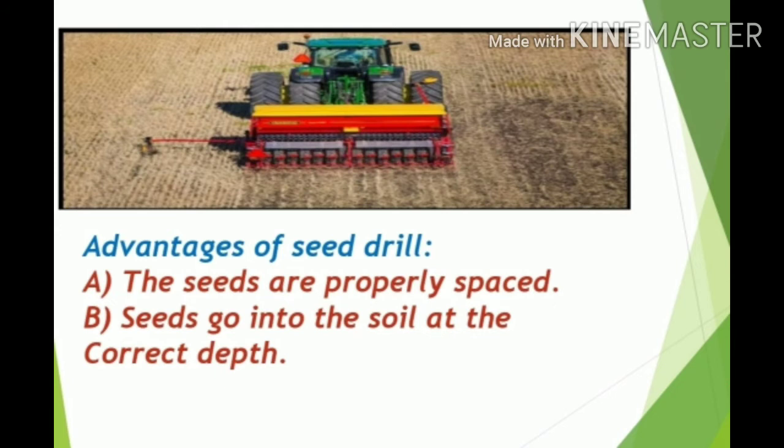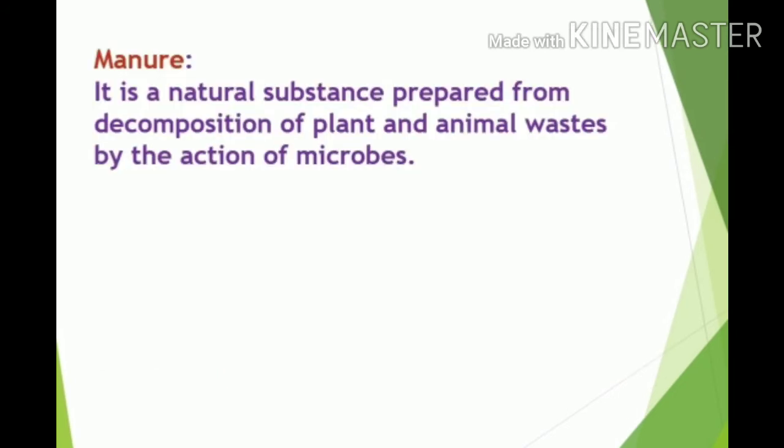In plants like rice, farmers first germinate the seeds in a nursery and then seedlings are transplanted to the prepared field. This is nothing but the transplantation technique. Then we are going to see manure, which is the third step.